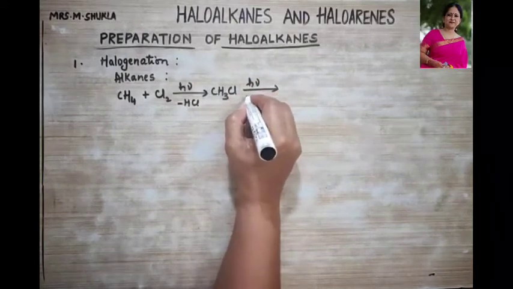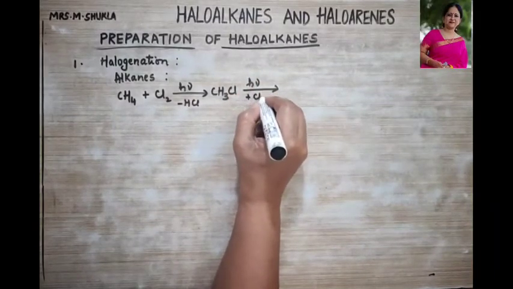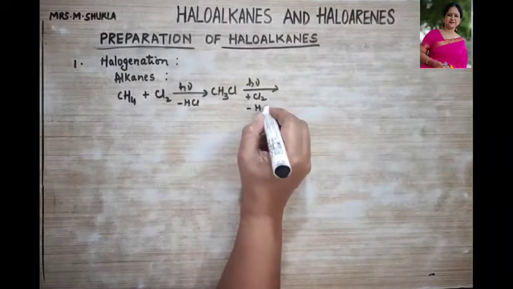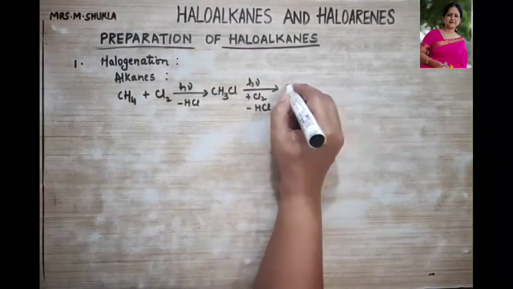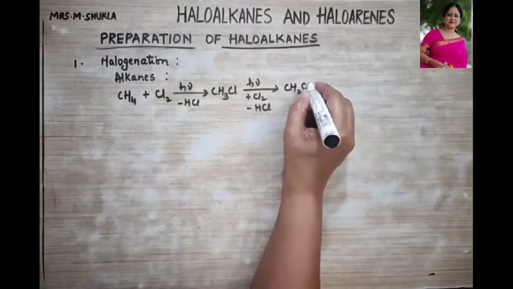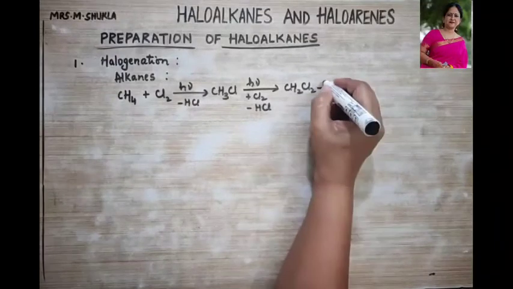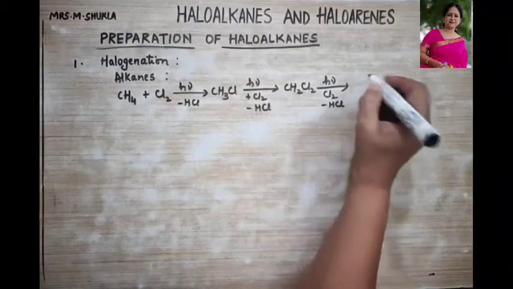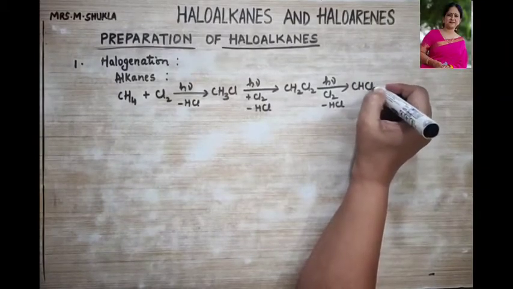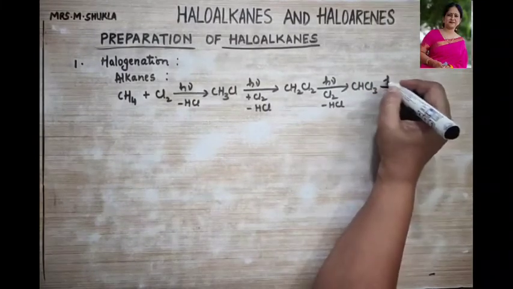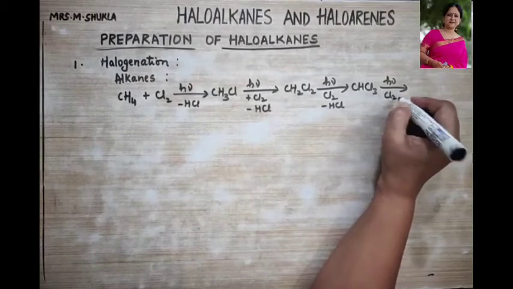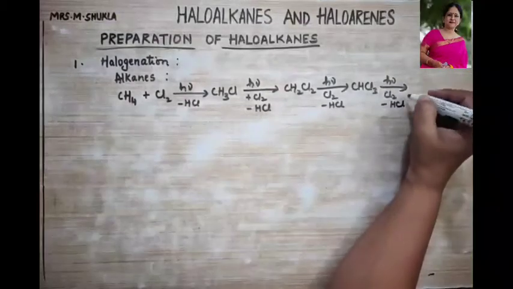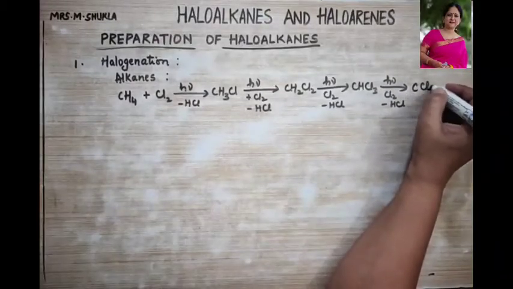In the presence of sunlight, when more chlorine is added, hydrogen chloride is removed and it forms CH2Cl2. Again, in the presence of sunlight, when chlorine is added, HCl is removed forming CHCl3, and this goes ahead, HCl is removed, forming carbon tetrachloride.